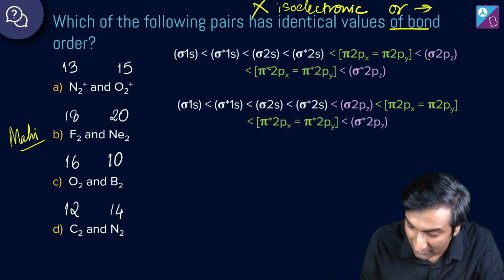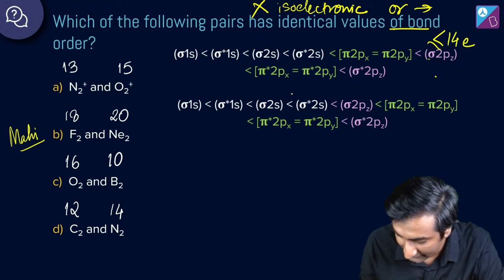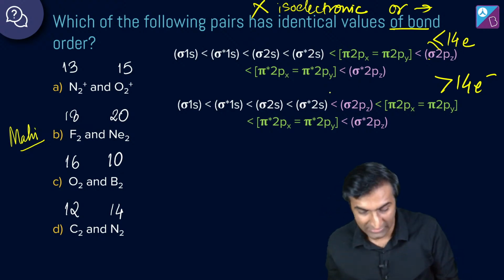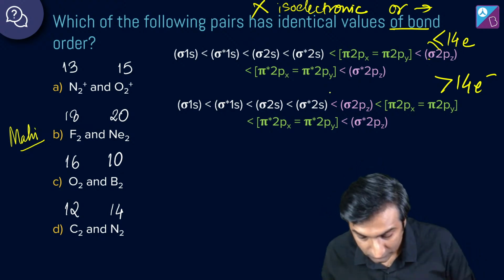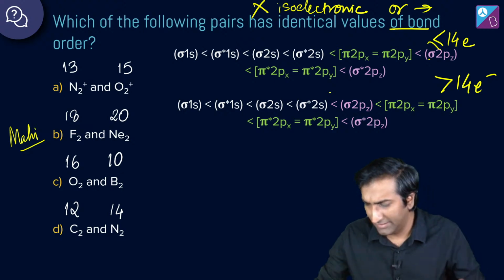ये pi sigma मतलब ये is less than equal to 14 electrons. Okay, and this is greater than 14 electrons. और कुछ hint चाहिए? Can you try this out? जितना अभी बताया उतने से ट्राई करोगे? ट्राई करो. Not B, no problem. It's okay. I'll give you a minute to do this one.